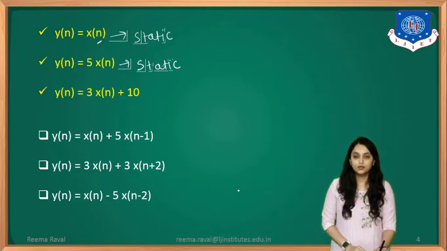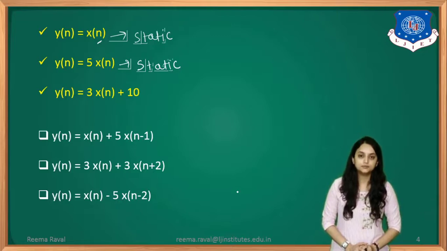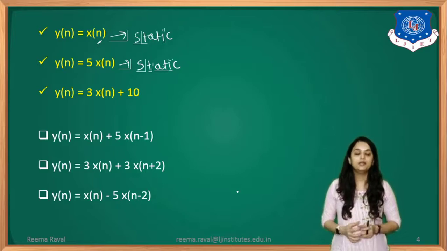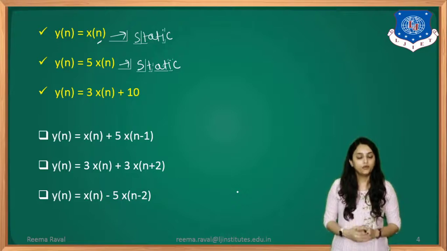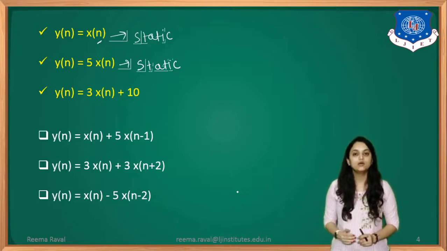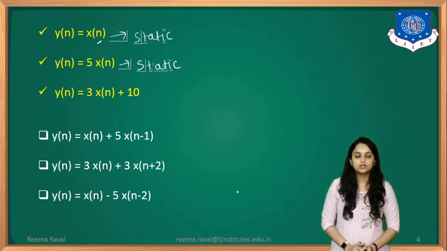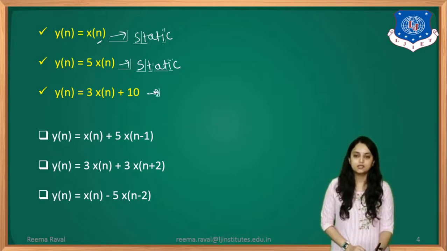Okay. Third one is y of n equals 3 into x of n plus 10. Here the addition term has the constant 10, and in multiplication to the input function x of n, there is another constant value 3. But for our system function to be static or dynamic, we need to concentrate on the x of n input function only. Here, to that input function, no delayed element is there or no future values are there. So that's why we can say that this system is also a static system.